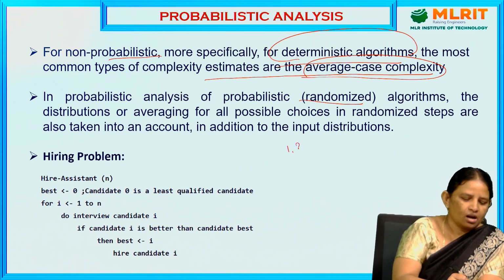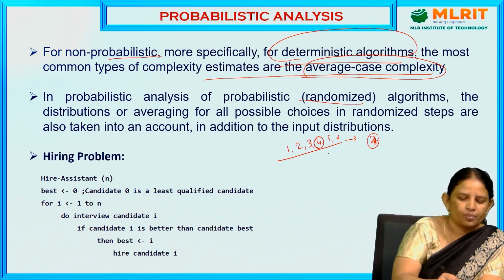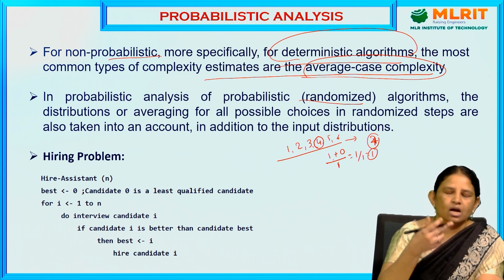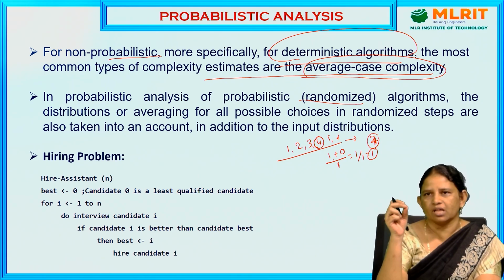So how many outcomes are there? There are 6 outcomes. For each outcome, how many times are you going to throw the die? That is 1 time. So the probability of getting 4 may be 1 or it is 0. Adding 1 plus 0, for a total of 1 time, we get the possibility of 1. That is the average case complexity. That means for deterministic algorithms, we measure the time complexity based on the average case.